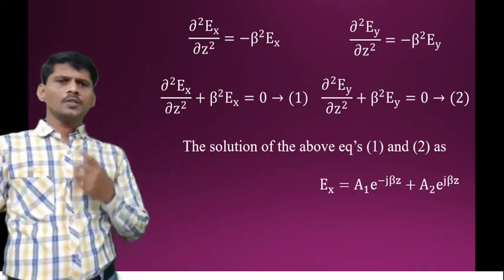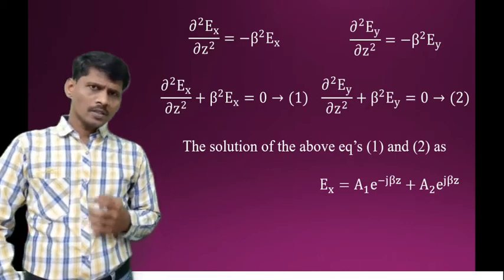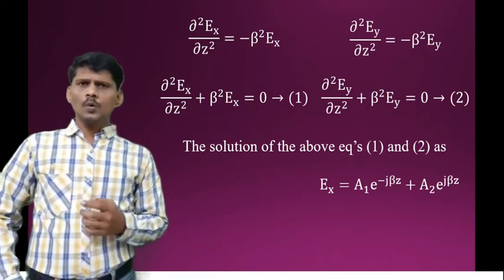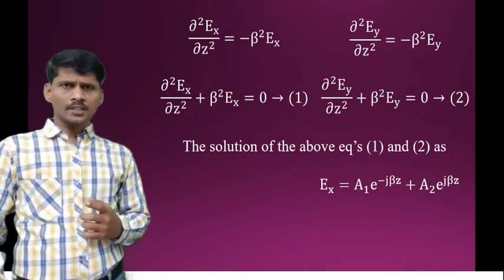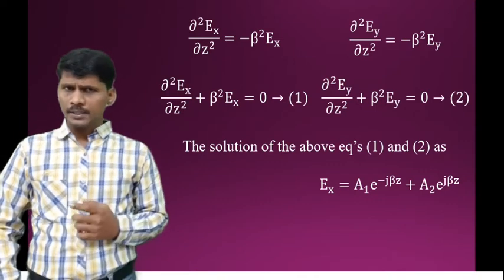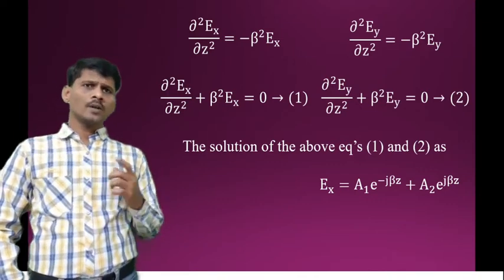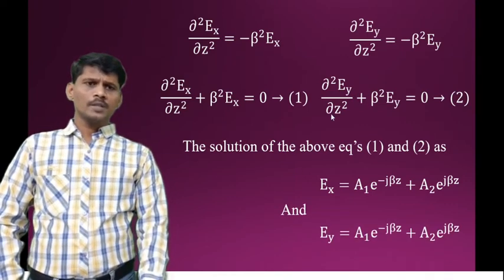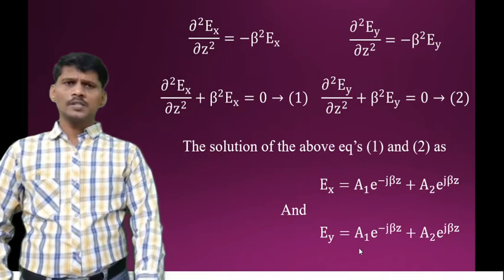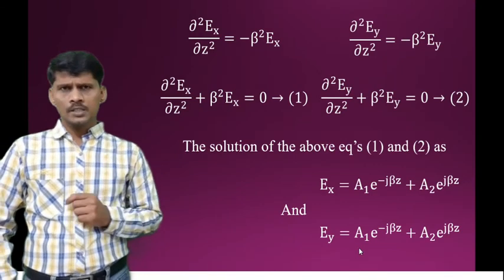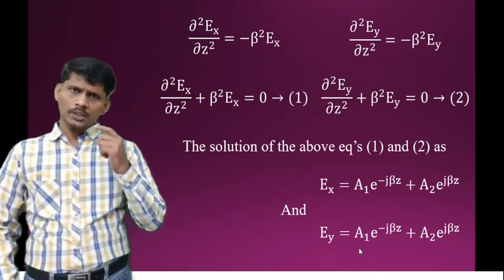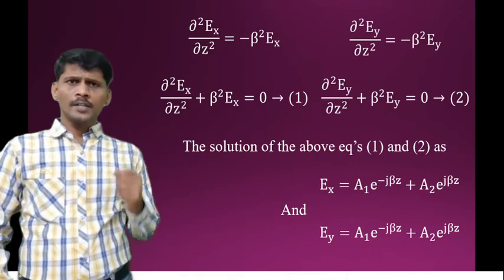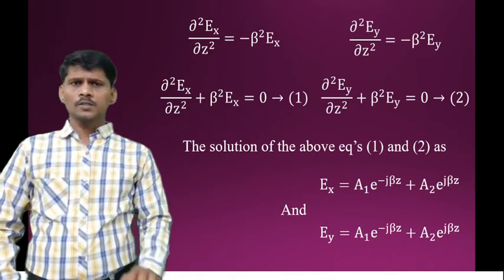The general solution of the above equations are given by Ex is equal to a1 e power minus j beta z plus a2 into e power j beta z, where a1 and a2 are arbitrary complex constants. And from this equation, the general solution is Ey is equal to a1 e power minus j beta z plus a2 e power j beta z, where a1 and a2 are arbitrary complex constants.